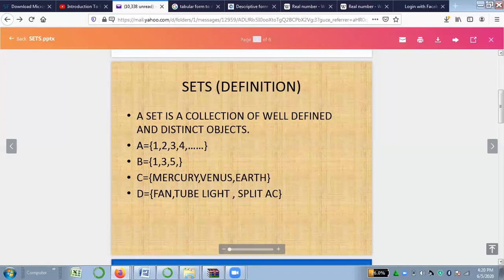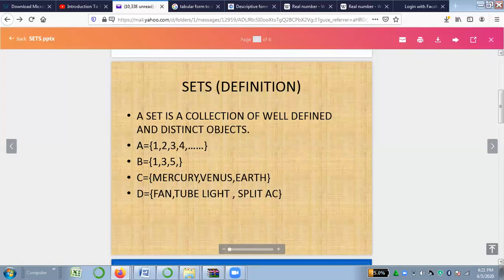And the second thing is distinct objects. Those objects which are in a set, you can see in the first example, just like A is equal to {1, 2, 3, 4}. So these 1, 2, 3, 4 are objects, and distinct means different objects. They cannot be repeated in a set. You will not see 2 twice or more than twice, or 1. The number will not repeat. Every number should be different and distinct. Okay, I think I am clear to you.